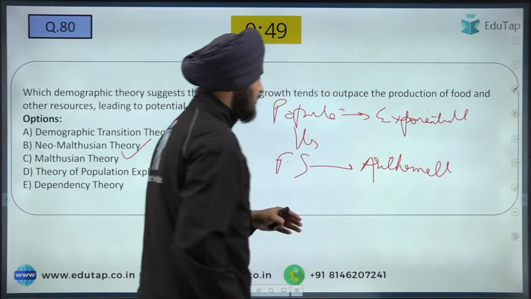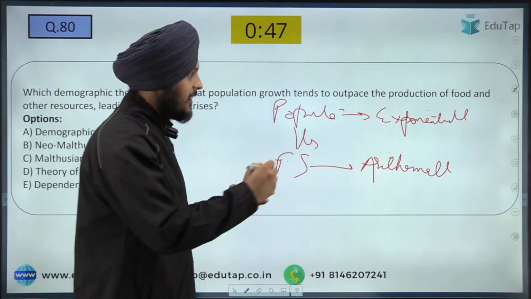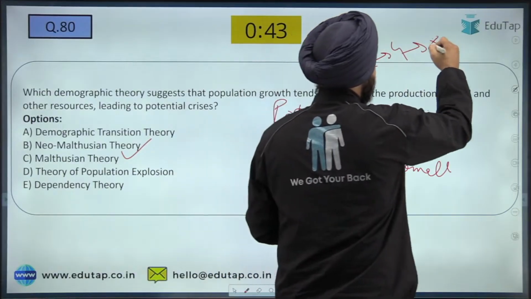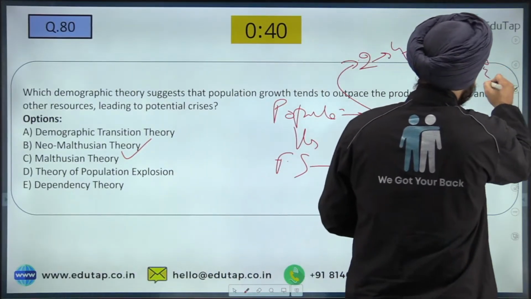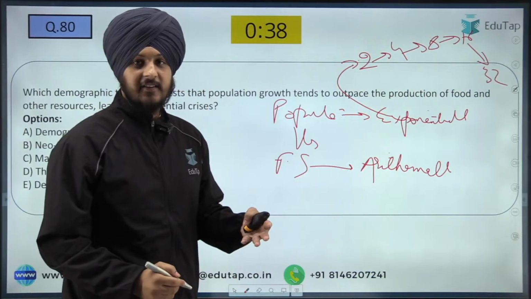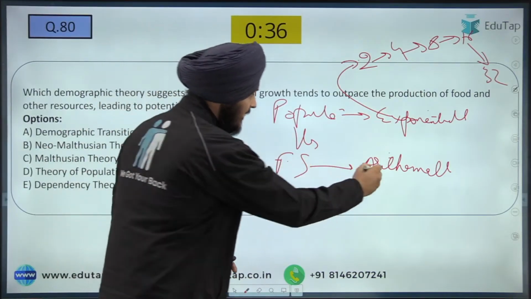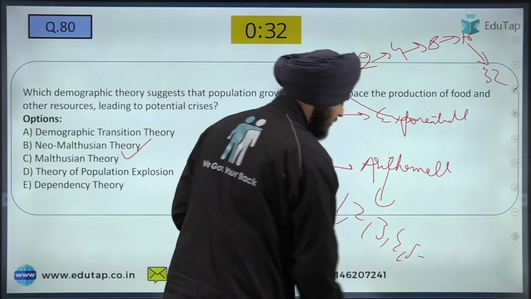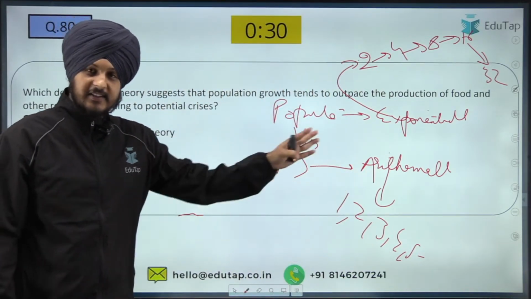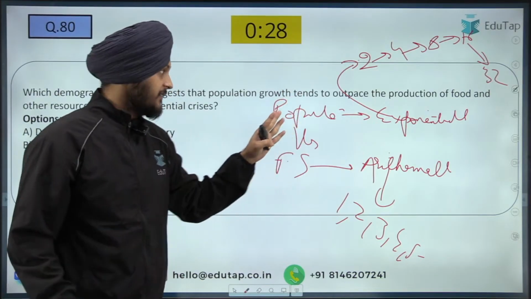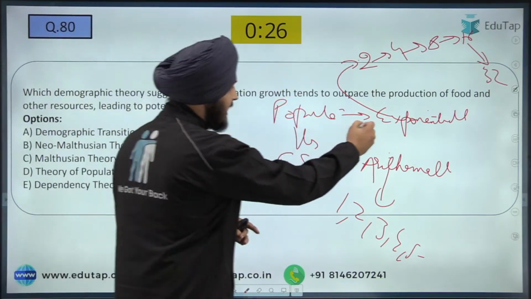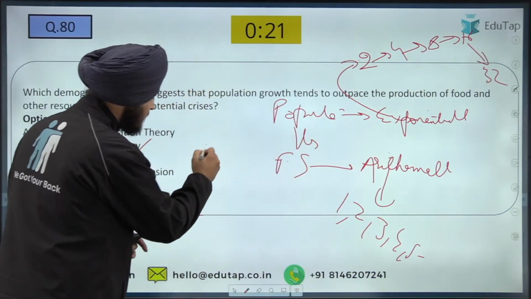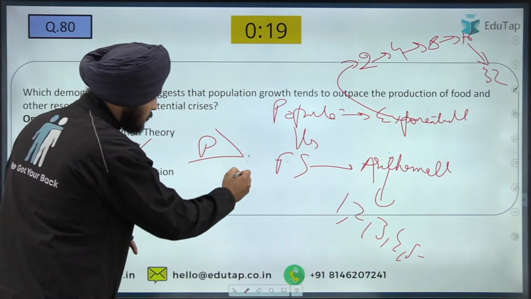Now what does it mean? That the population of the country is growing exponentially, which means if there are 2 to 4, 4 to 8, 8 to 16, 16 to 32, this is exponential increase. What is arithmetic increase? Arithmetic increase means 1, 2, 3, 4, 5, 6, 7. This is something that the Malthus theory says. So what will happen because of this exponential increase in the population, which means the population is increasing at more pace with respect to the food supply.